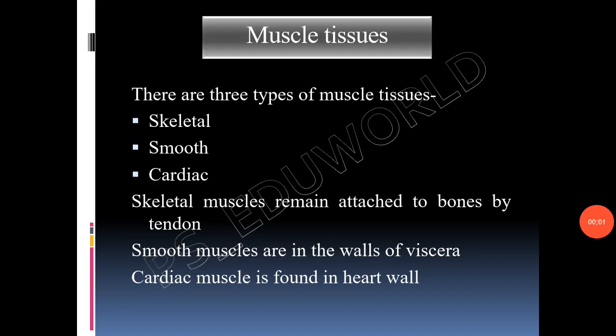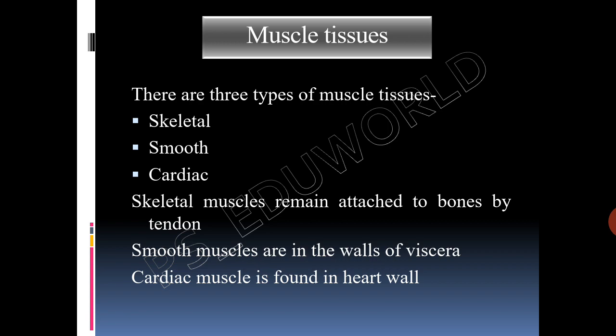Muscle tissues. There are three types of muscle tissues: skeletal, smooth, cardiac. Skeletal muscles usually remain attached to bones by tendons. They are voluntary. Smooth muscles are in the walls of viscera such as stomach, intestine, urinary bladder, uterus, blood vessels, etc. They are involuntary. And cardiac muscle is found in the heart wall.